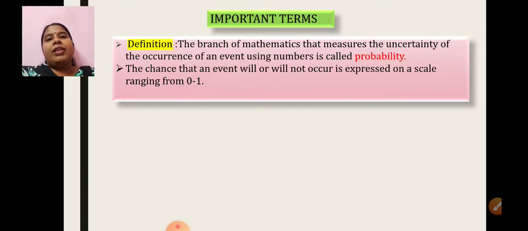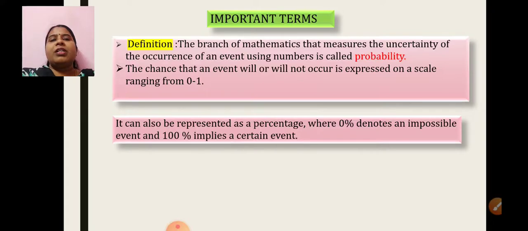Okay. Then it can also be expressed as a percentage, where 0% denotes an impossible event and 100% implies a certain event. About different types of events I will be telling you in detail. For now, just understand that if we get 0%, that is also an answer in probability, an impossible event.